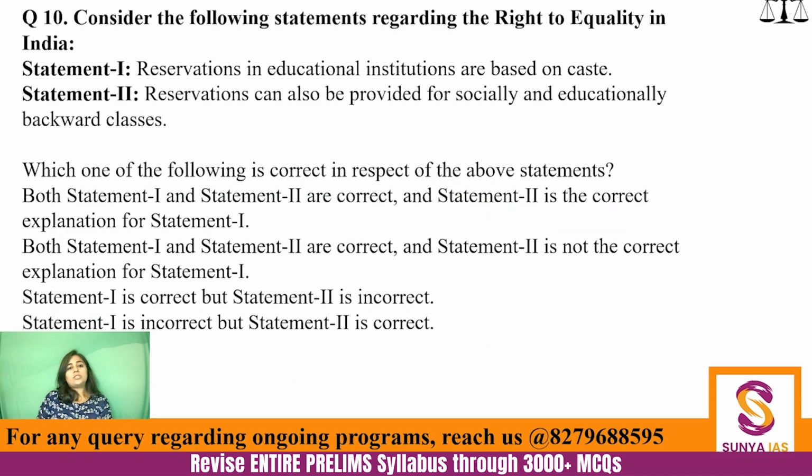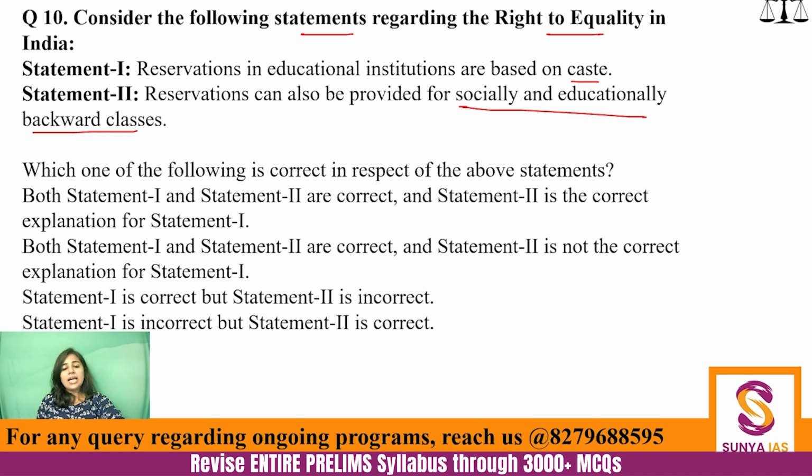Moving on to the next question. Consider the following statements regarding right to equality in India. Again, we are coming back to right to equality. Statement 1 says that reservations in educational institutions are based on caste. Statement 2 says that reservations can also be provided for socially and educationally backward classes. So, what do you think is the answer to this?